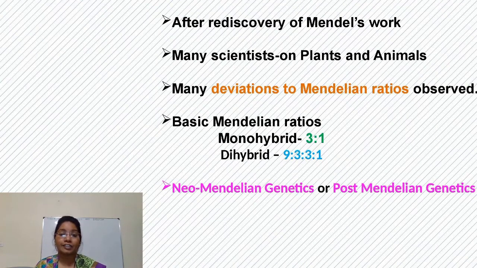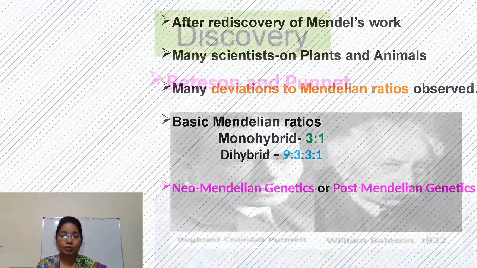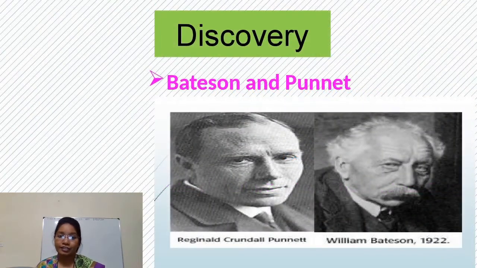But these scientists got ratios different from Mendel's. This was done after Mendelism, so it is also called post-Mendelian genetics or neo-Mendelian genetics. Gene interaction was discovered by two scientists, Bateson and Punnett.